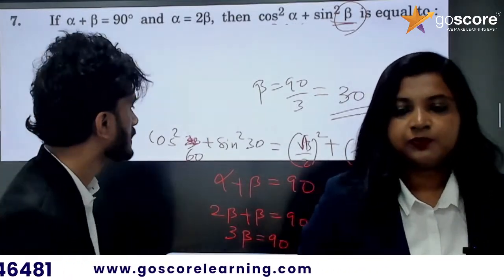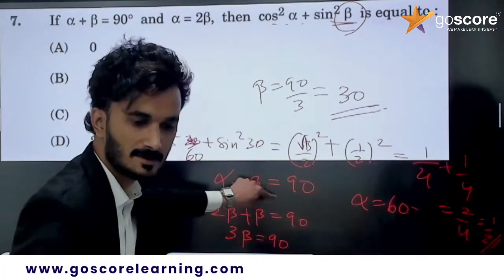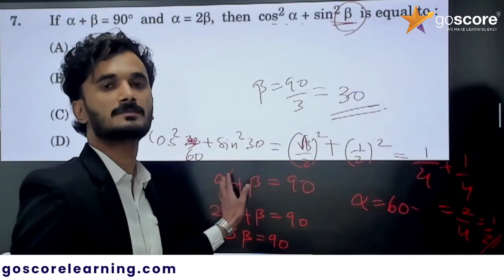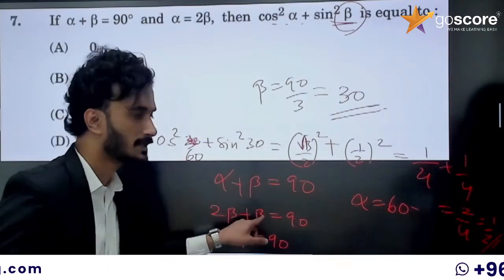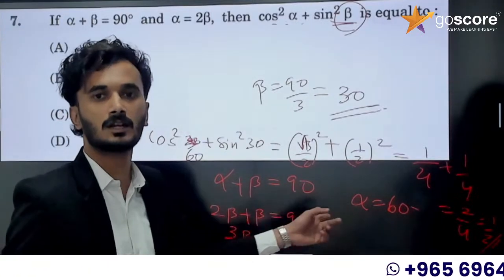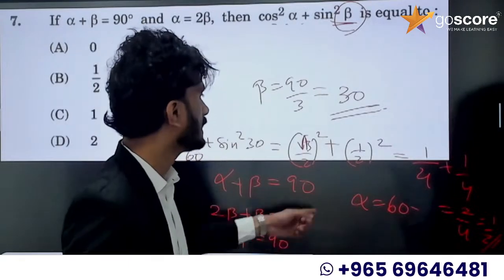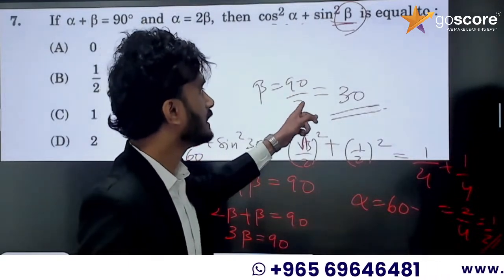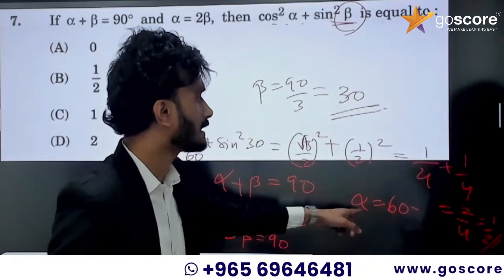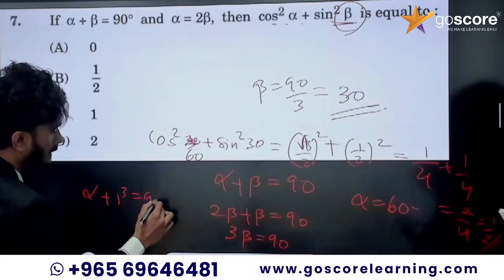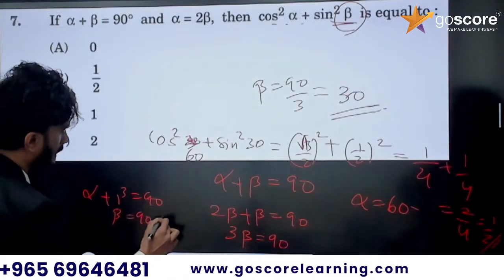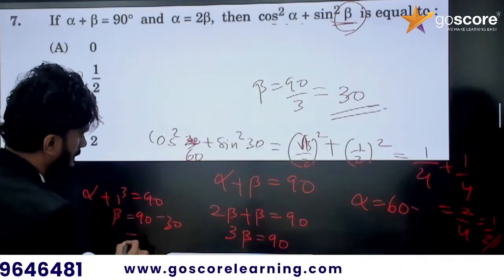Okay, so I will explain it again, because if you have any confusion, alpha plus beta is equal to 90 degree, right? Alpha, it is given, is equal to 2 beta. 2 beta plus beta is equal to 90 degree. 3 beta is equal to 90 degree. Beta is equal to 90 divided by 3, 30 degree. Then what is alpha? Alpha plus beta is 90 degree, so alpha is equal to 90 minus 30, that is 60 degree.